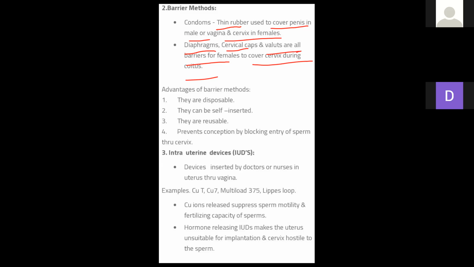Here the diagram will make it clear, and you will be able to appreciate it more. I'll show you the diagram. Just a minute, wait.